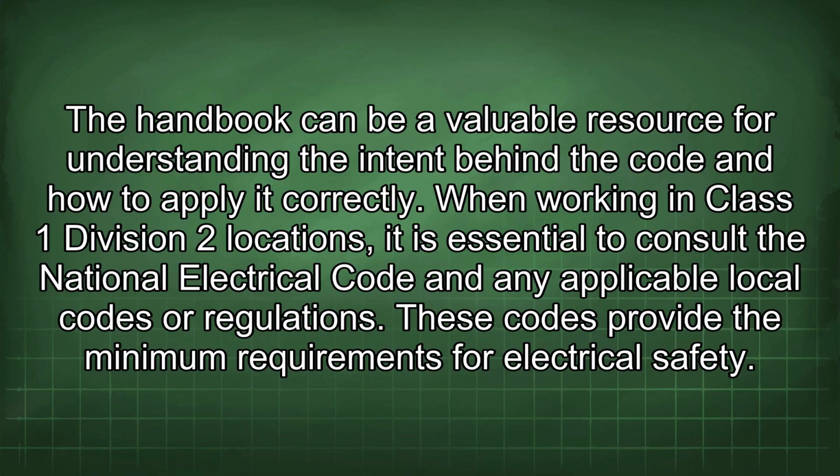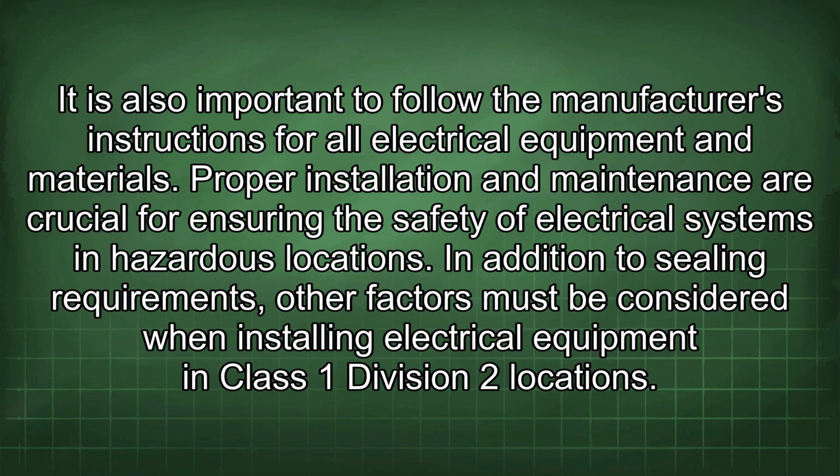When working in Class 1 Division 2 locations, it is essential to consult the National Electrical Code and any applicable local codes or regulations. These codes provide the minimum requirements for electrical safety. It is also important to follow the manufacturer's instructions for all electrical equipment and materials. Proper installation and maintenance are crucial for ensuring the safety of electrical systems in hazardous locations.